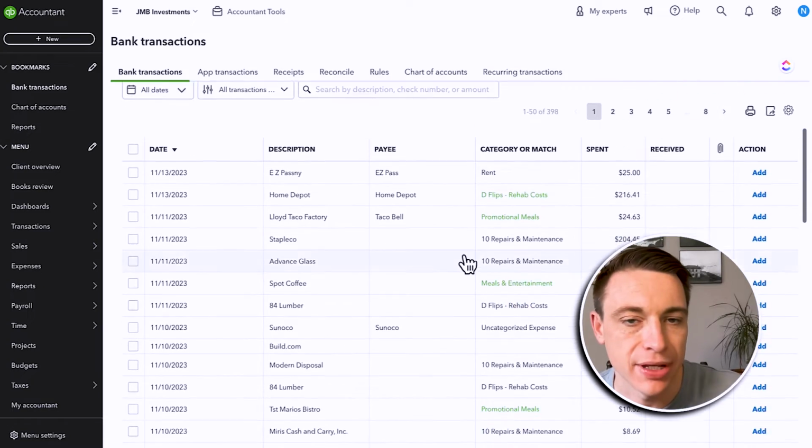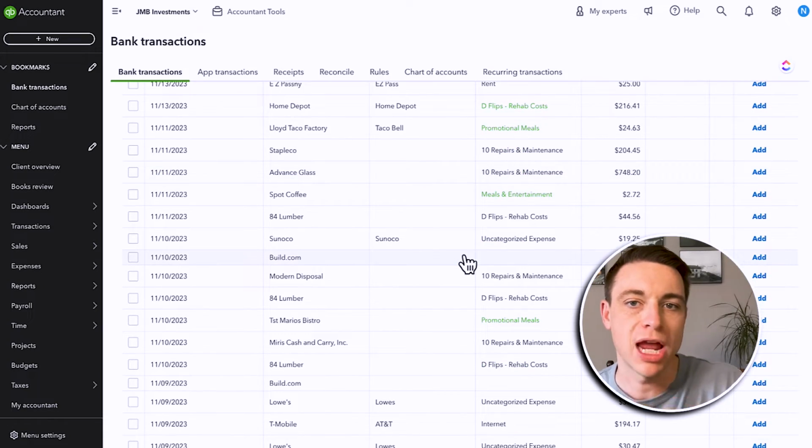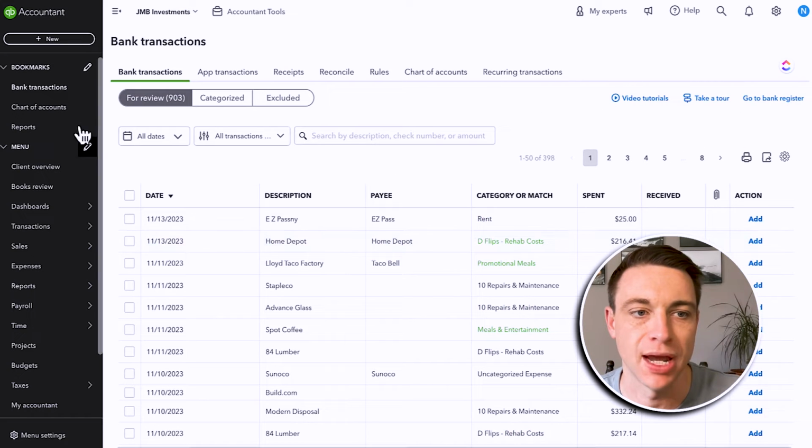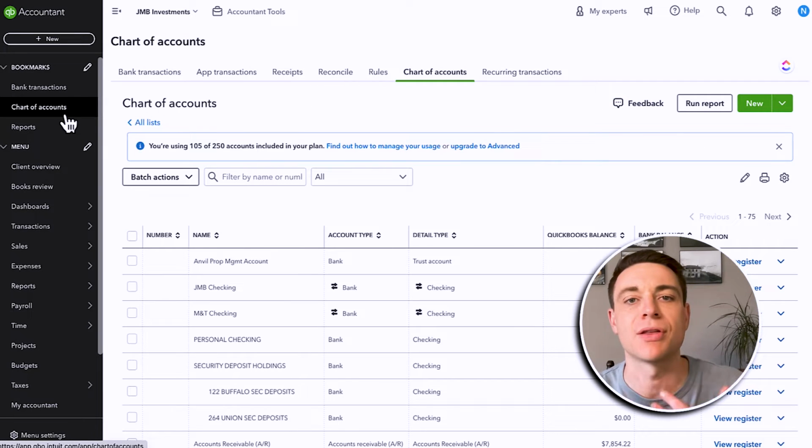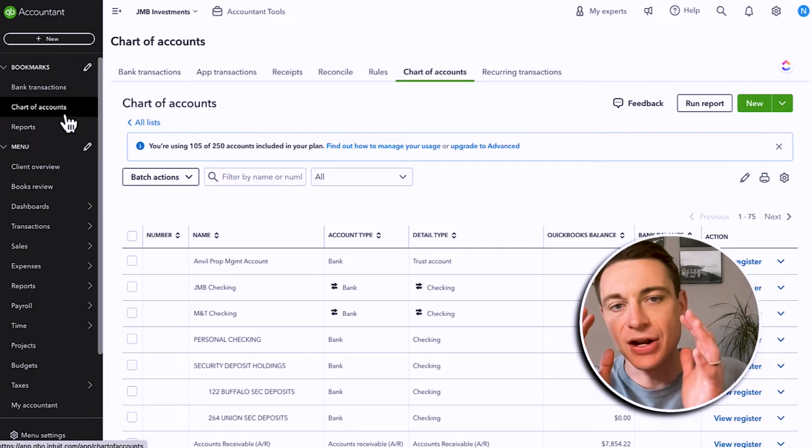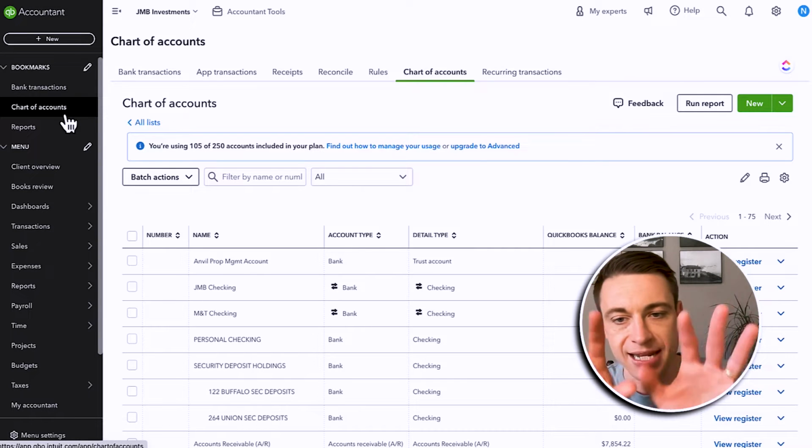The way we get around this is we think about our chart of accounts way before we come to the bank feed here. Okay, I want you to go to your chart of accounts, and I really want you to think about the accounts that you might use and only use the accounts you've created here and not on the bank feed. I don't want you to be creating accounts from the bank feed. You can, and it's convenient, but what happens is we'll create way too many.